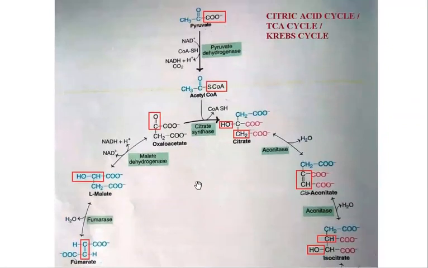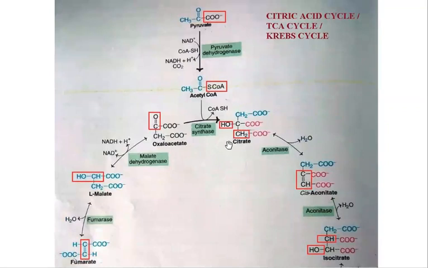And this cycle is not only releasing energy, it is also providing many intermediates which are required for synthesis of amino acids, glucose, and heme. So this is a central pathway for carbohydrates, amino acids, and fats. So this is a very important topic from an academic point of view.